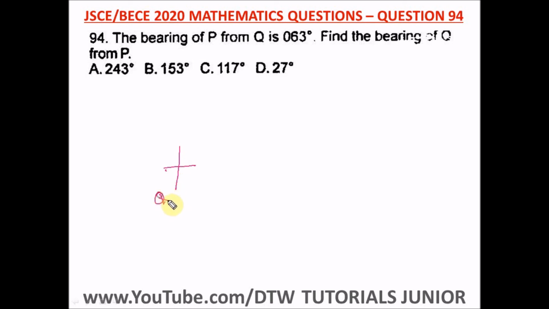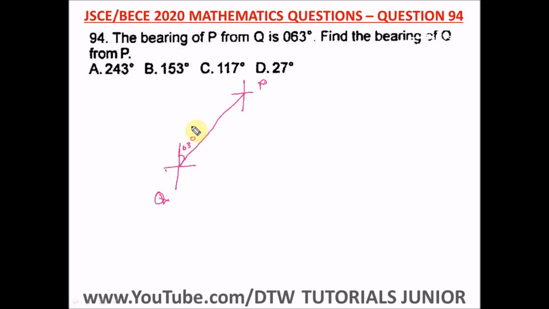Since it's 63 degrees, it's somewhere here, so it's going to meet P here. This is Q, and this is P. So the bearing of P from Q is 63 degrees.